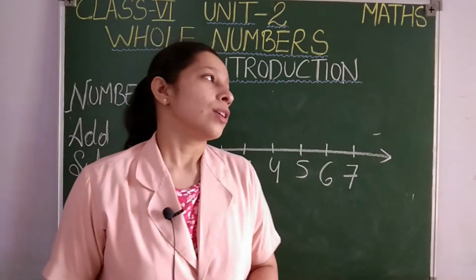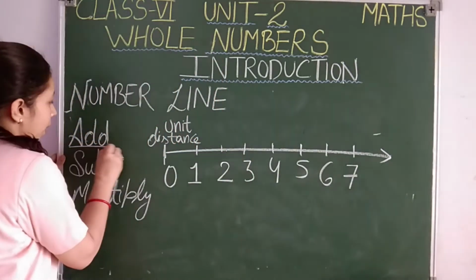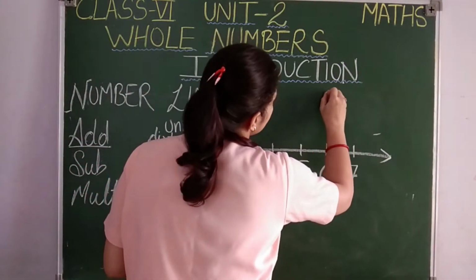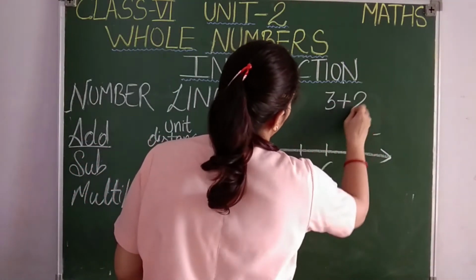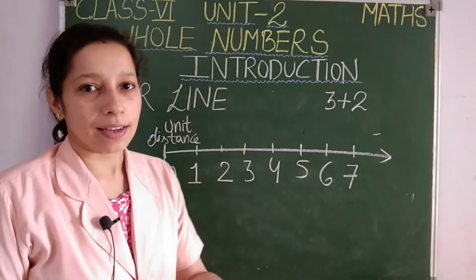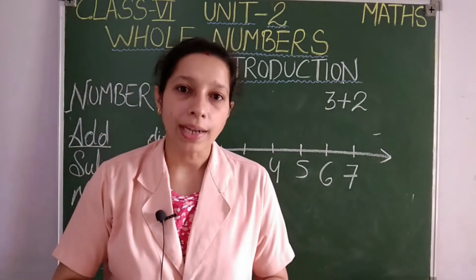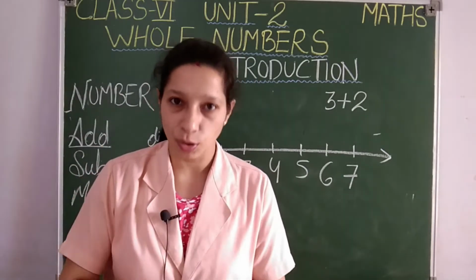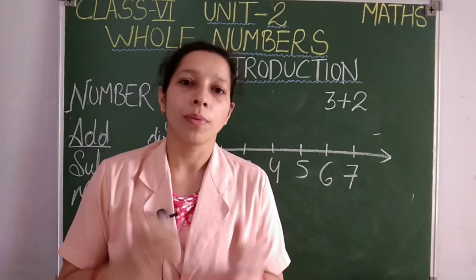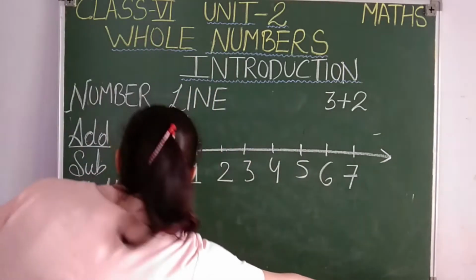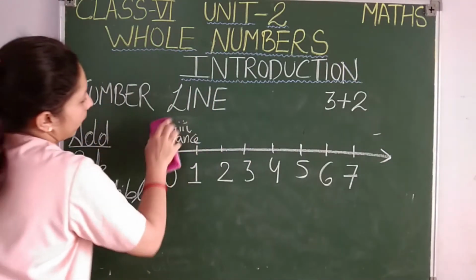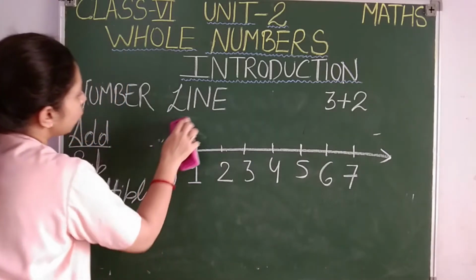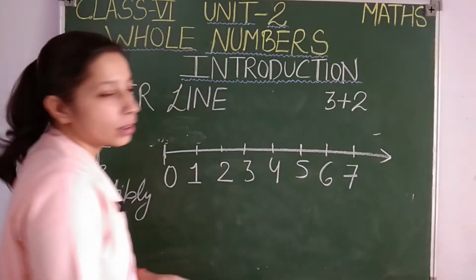Okay students, so let us see the first operation, that is addition. I want to add 3 plus 2. Yeah, you can simply answer 3 plus 2 is 5. But I am asking you, show me 3 plus 2 on the number line. This is a new thing for you, isn't it? No problem. Let us see how to do this. Okay. So we have to add 3 and 2 on the number line.